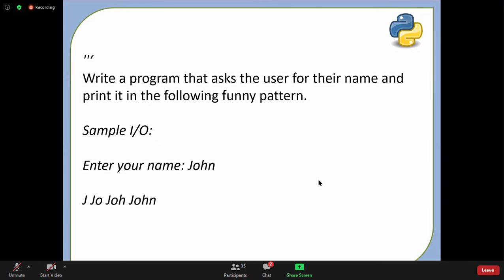I want to print first J, then JO, then JOH, then JOHN. Printing one below the other looks good. I just printed one after the other, but you can print one below the other. Come on, think about it. How to print this funny pattern?